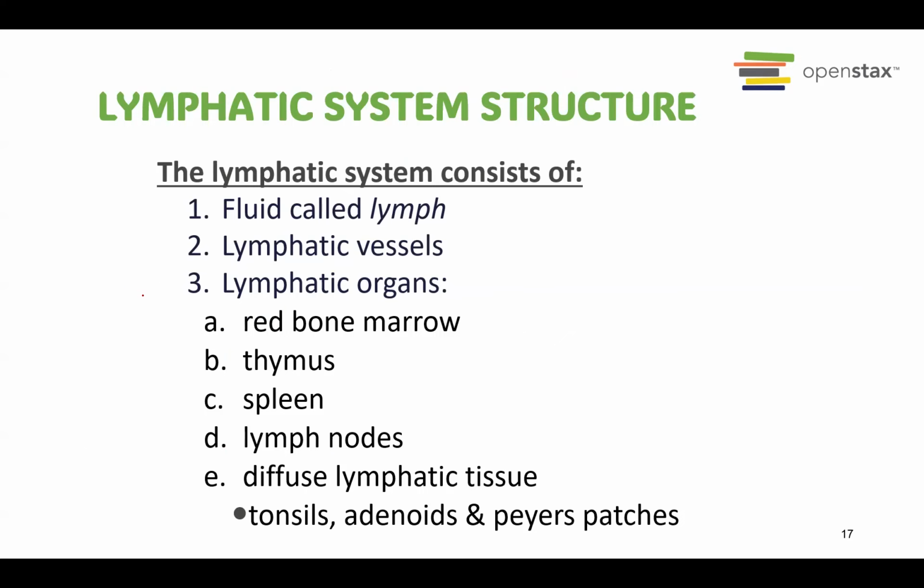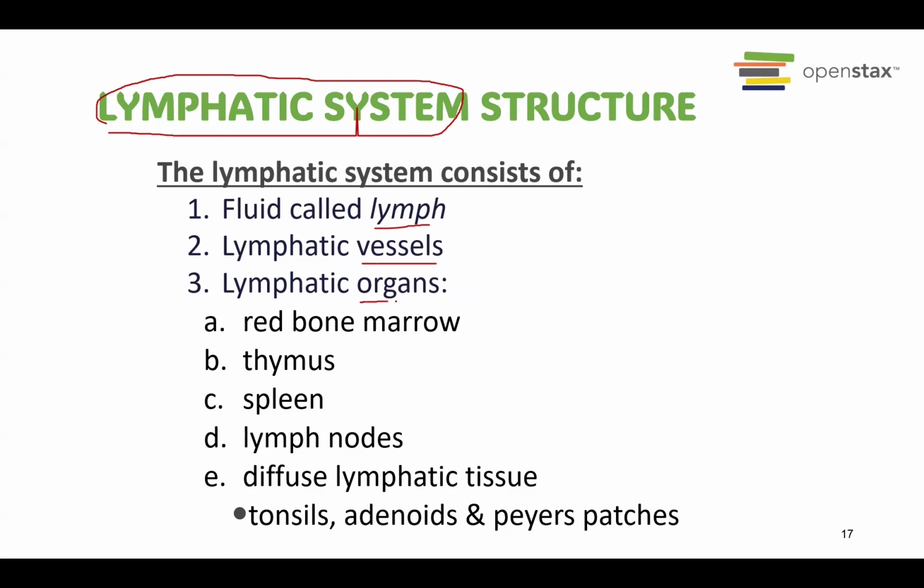The third line of defense is done by a system called the lymphatic system. It produces a special cell called the lymphocyte, which is B cell and T cell. They also have a fluid called lymph carried in the lymphatic vessels. So they have special vessels that carry this lymph plus the T cell and the B cell.